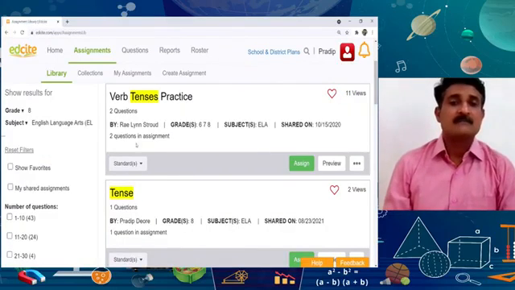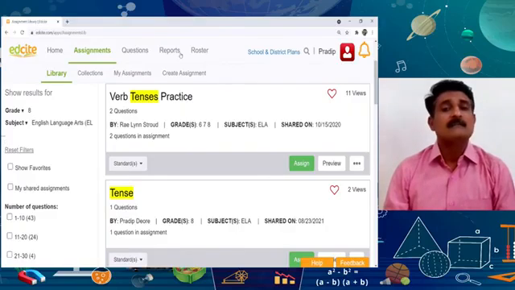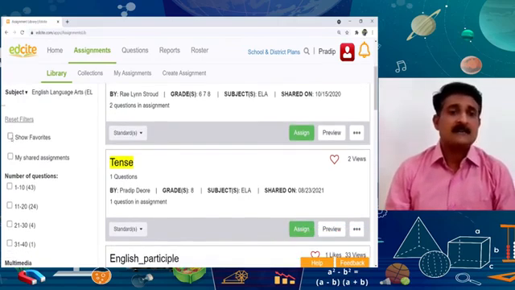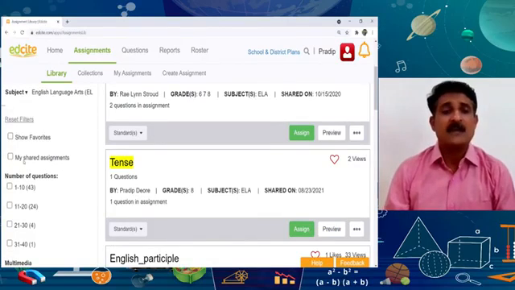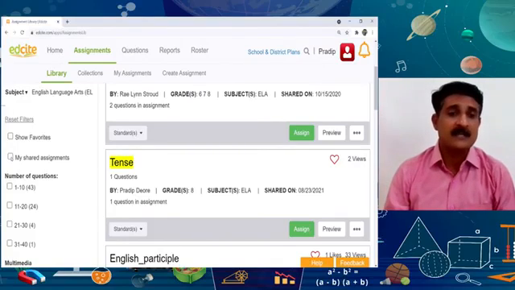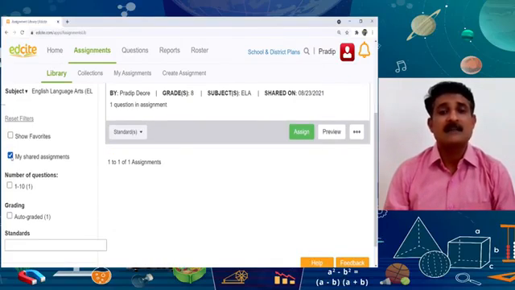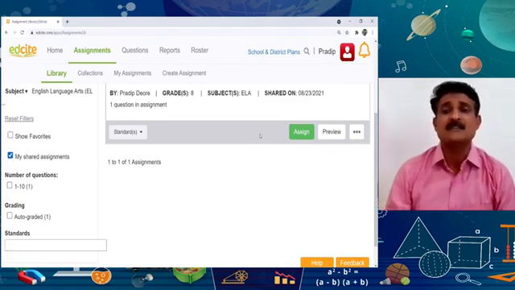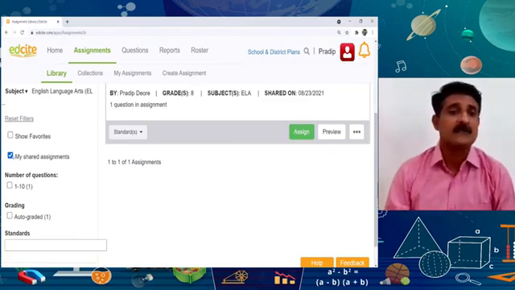So the assignments which are related with the ELA classroom will appear in front of us. Next filters are show favorites. Then my shared assignments. If I have shared some assignments on my platform, when I click here, I can see the assignments which have been shared on my platform. Here you can see a single assignment has been shared. Okay.